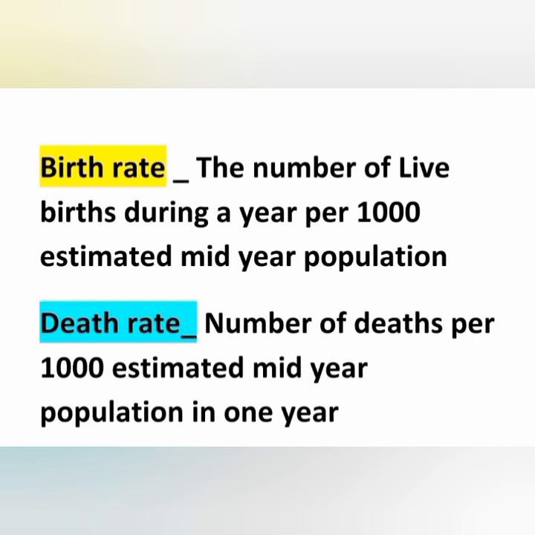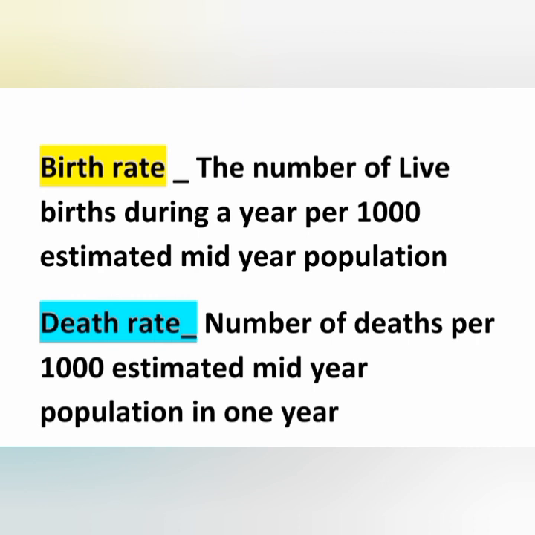The number of live births during a year per 1000 estimated mid-year population, that is birth rate. That is the number of live births during that particular year divided by estimated mid-year population into 1000. That is called the birth rate. Okay, death rate means number of deaths per 1000 estimated mid-year population in 1 year. That is number of deaths in a particular year divided by estimated mid-year population into 1000. That is called death rate.